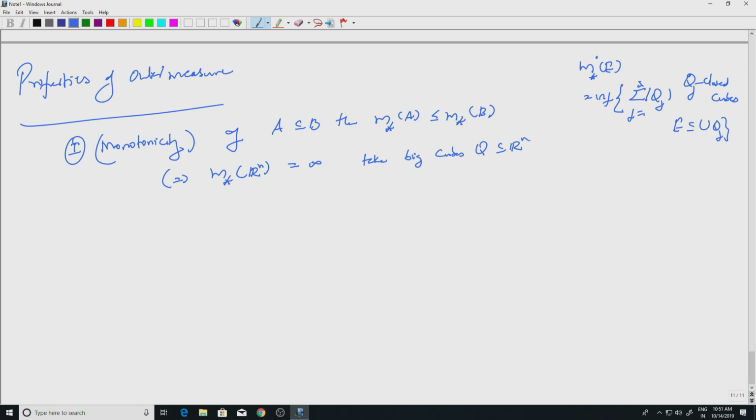If Q is contained in R^n, m star of Q is less than or equal to m star of R^n, but m star of Q is simply the volume of Q and the volume of Q can be made as big as you want. So, that is easy.